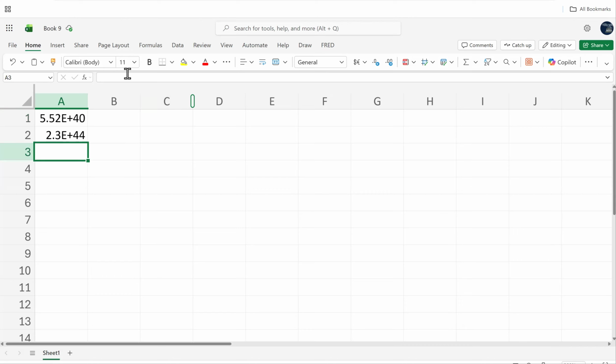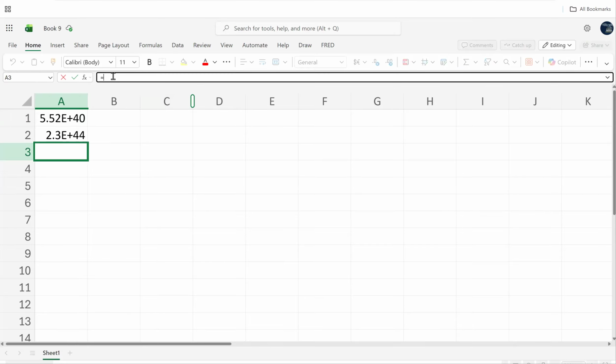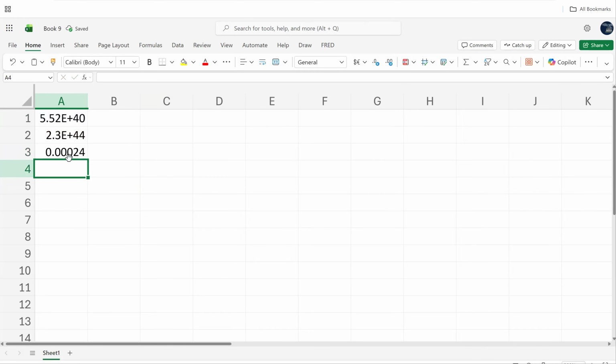Actually, sorry. I'm going to click on an empty cell and type equals first, so Excel knows I'm trying to calculate something. I'll click on my first number, then use the slash for division, and click on that second larger number and hit enter. And it's going to give me my percentage or my probability right there. Looks like we have 0.0024.